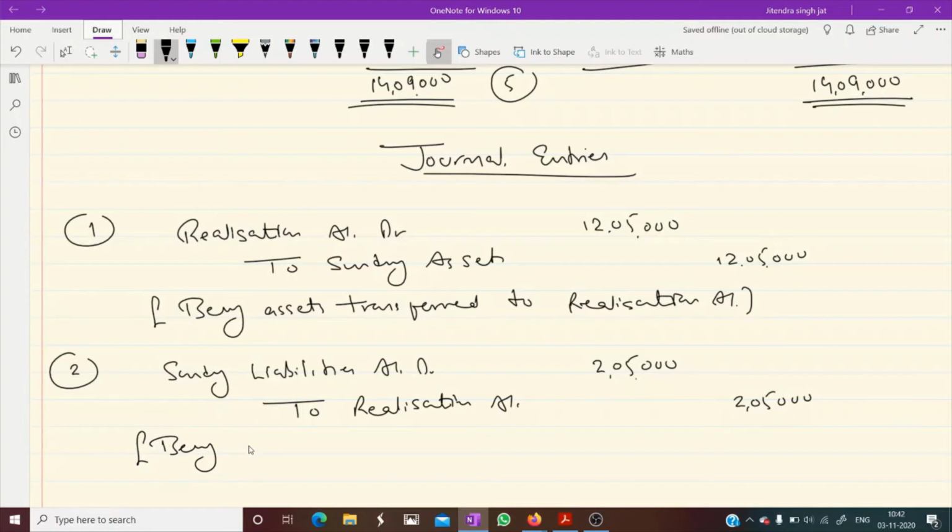In the narration you can write: being creditors and provision for doubtful debts transferred to realization account.